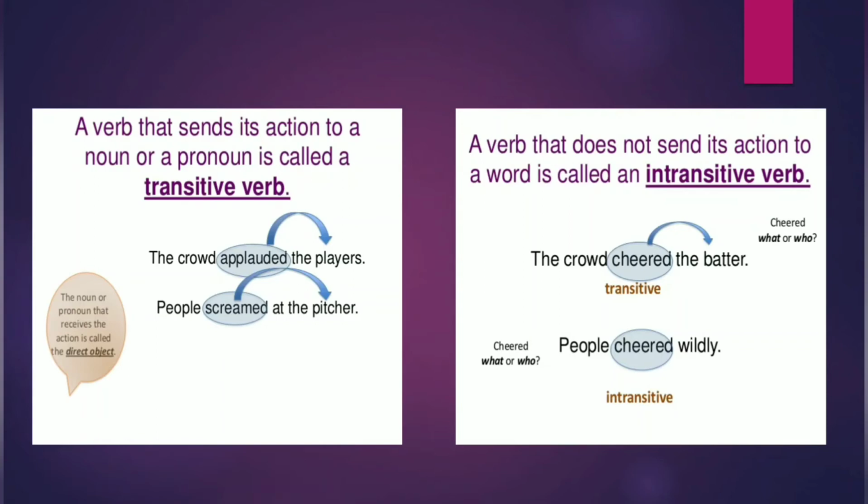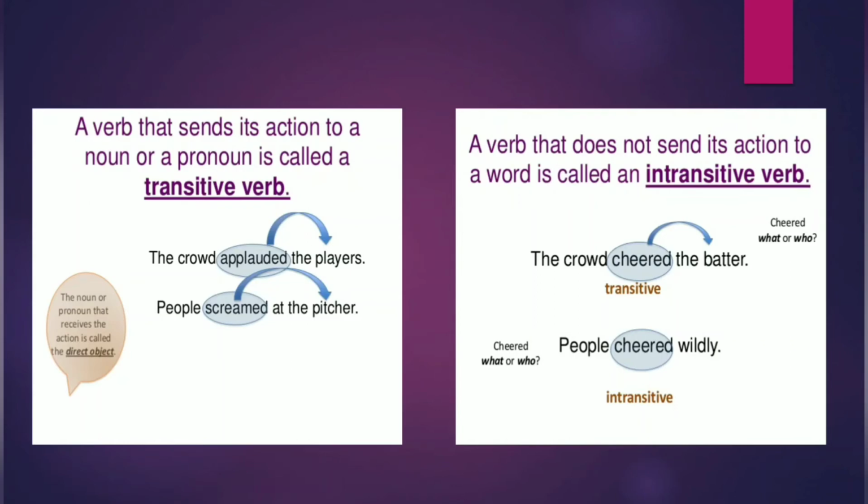In the first sentence, the crowd cheered the batter. Here the action is being passed on from a subject to an object, whereas in the second sentence, the action is not being passed on to any object.